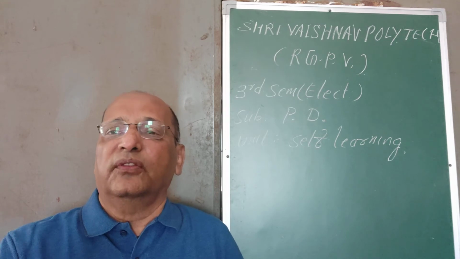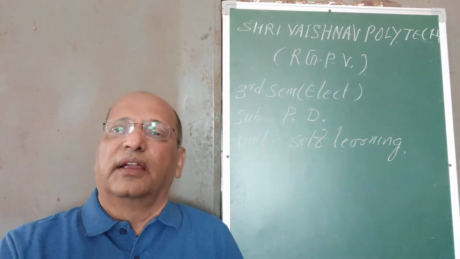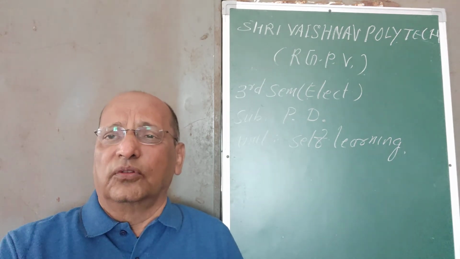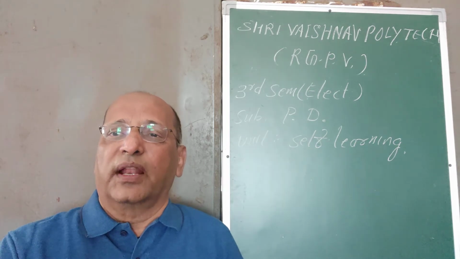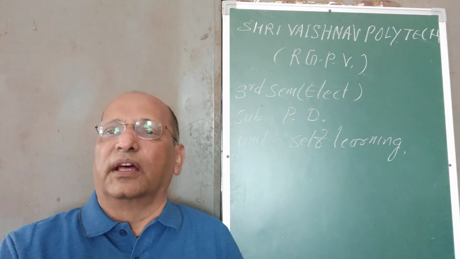Directed self learning means, if I give a group of students some task and say you solve it yourself, then the student will apply his own mind to learn how this work can be done.